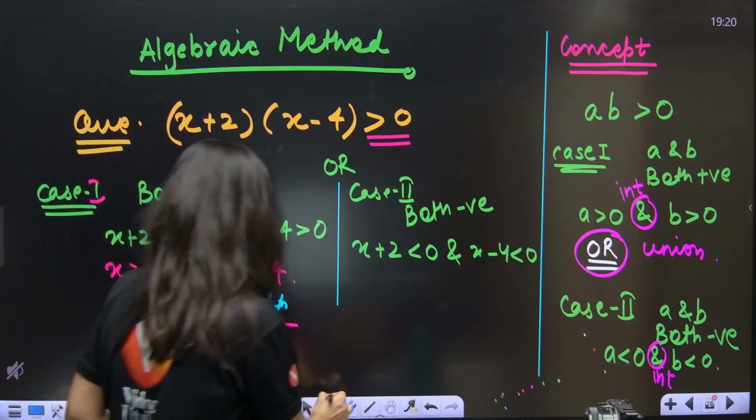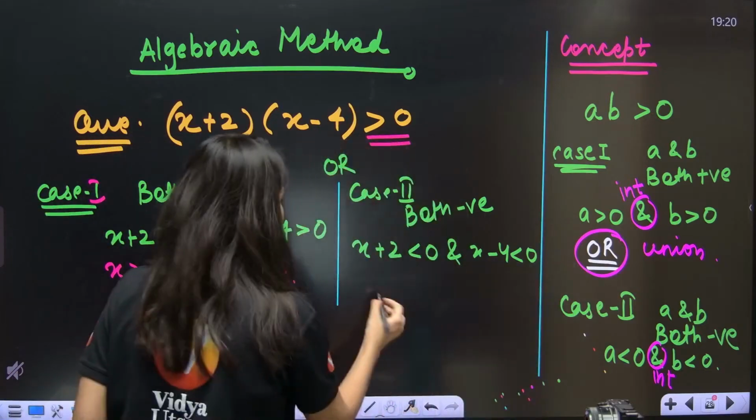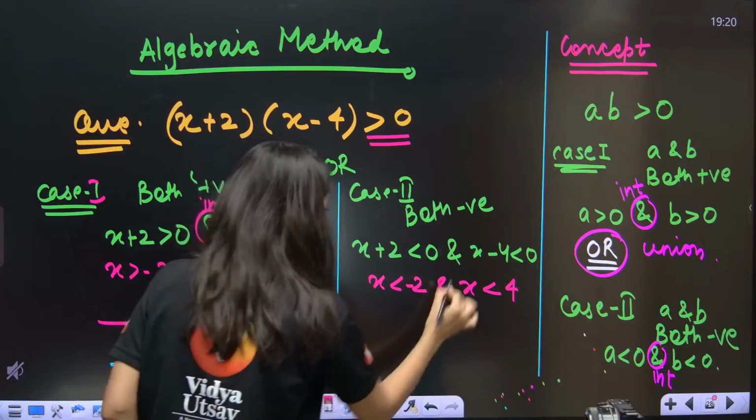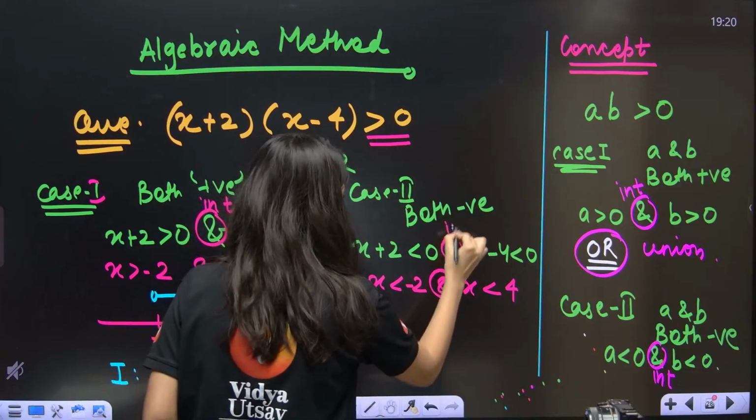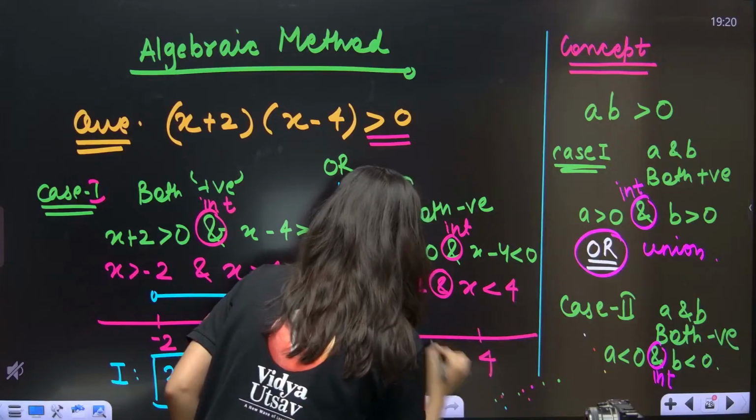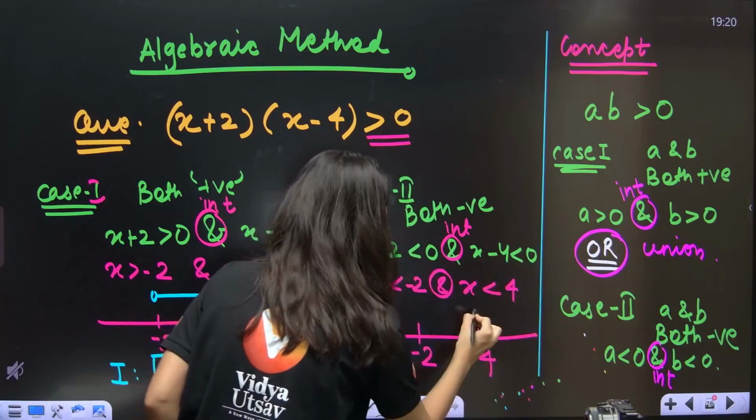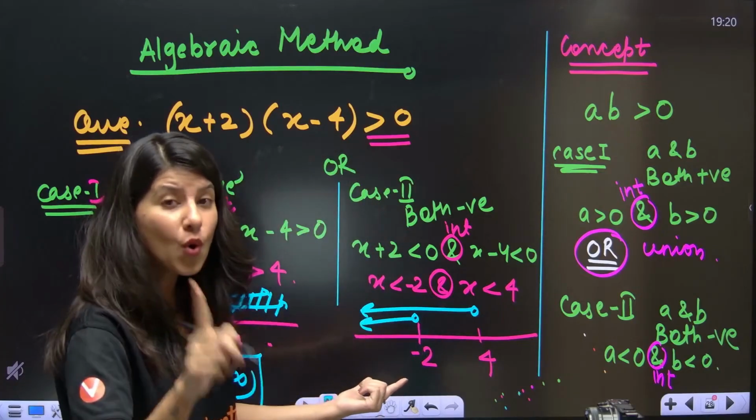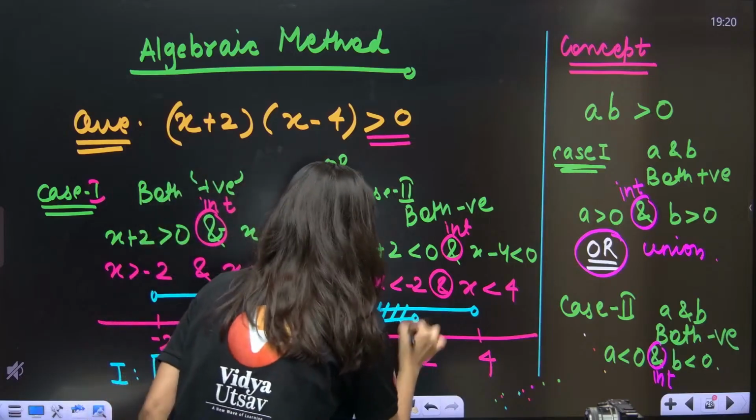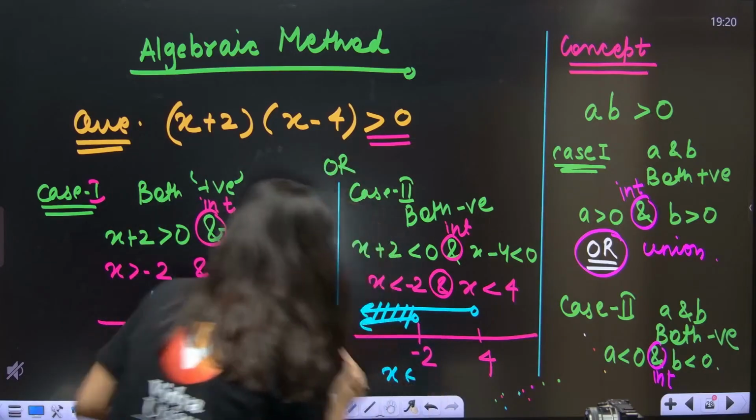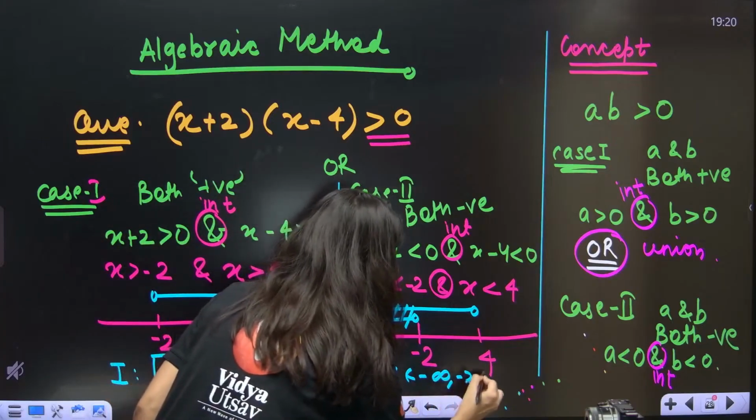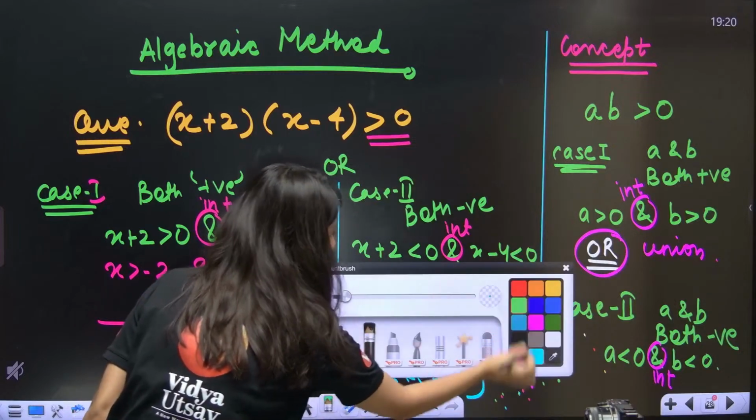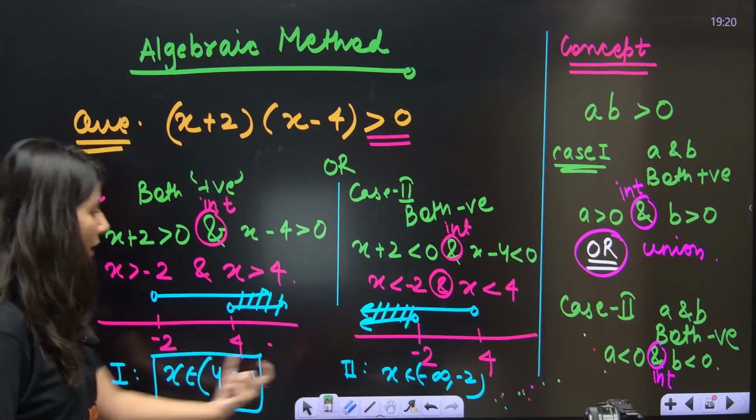Next, let's talk about this. x is less than minus 2 and x is less than 4. And means intersection, everybody. So x is 4 and minus 2. Intersection means common area. Now I think you guys are pro in taking intersection. So x belongs to minus infinity to minus 2. So this is your second. Now just tell me one thing, very, very important. This is case number 1, this is case number 2.